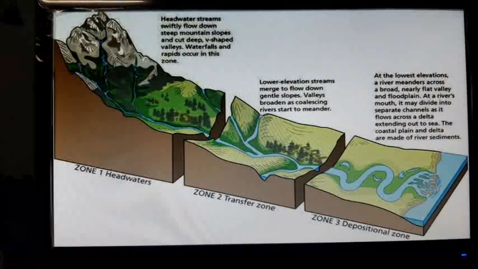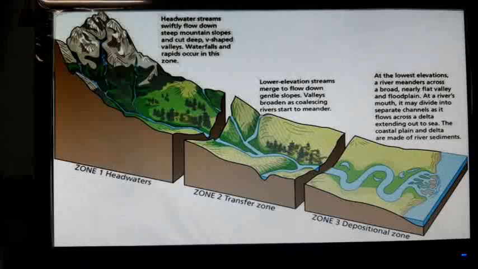Here is the full image of the three courses of the river. You can see the entire body of the river with its valleys and resulting landforms.